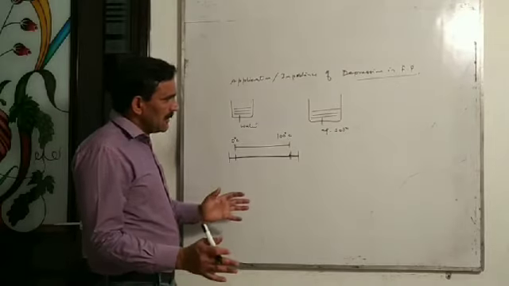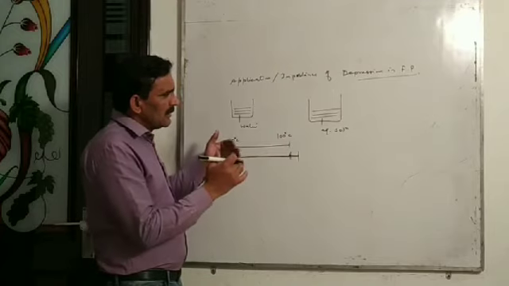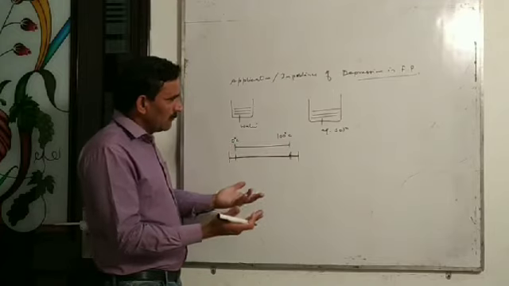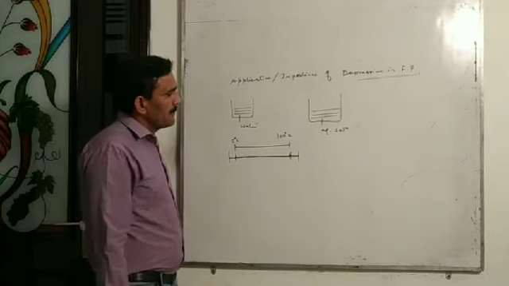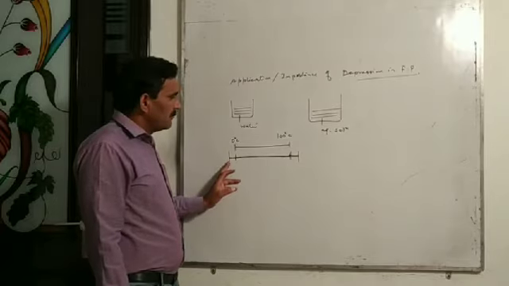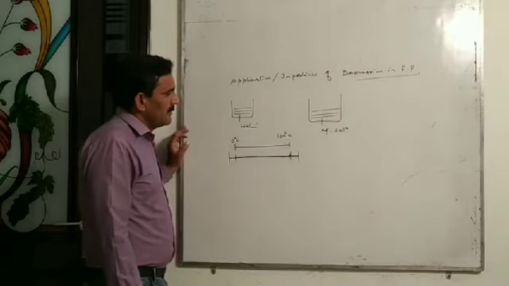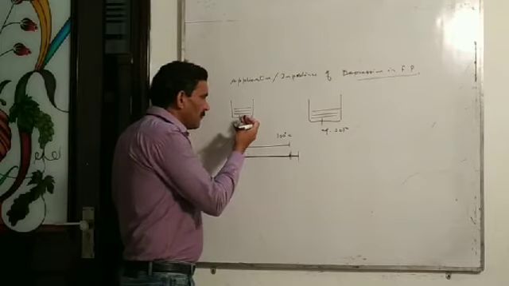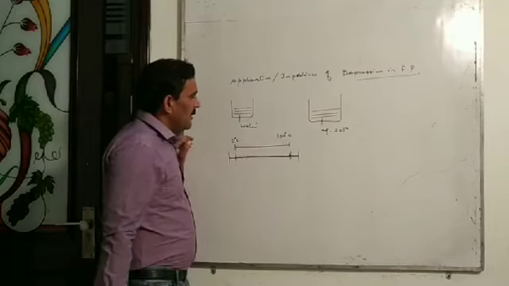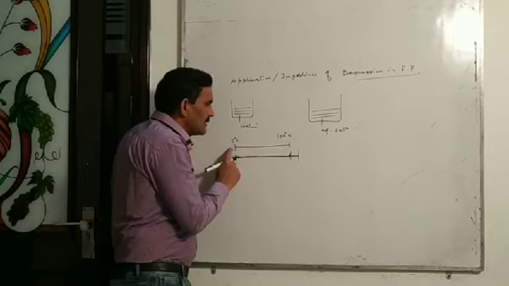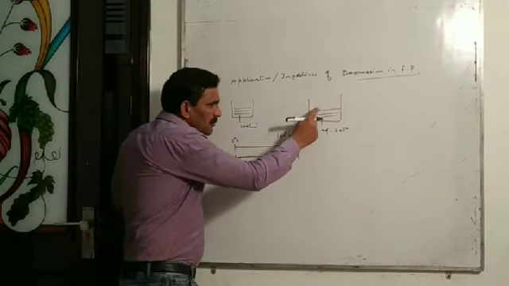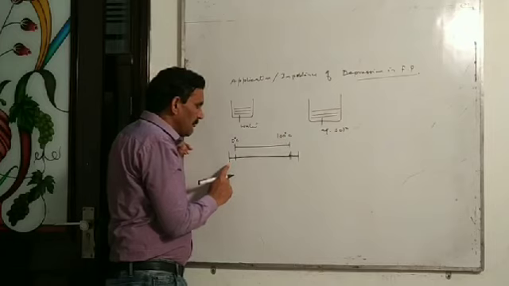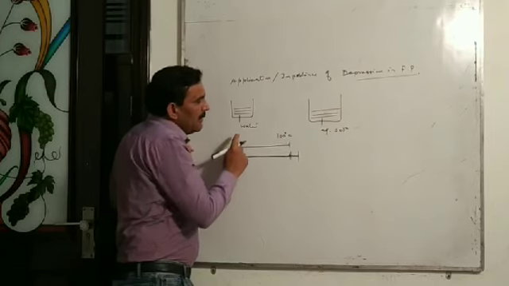So the temperature range in which an aqueous solution containing a non-volatile solute will be more wider than the temperature range in which pure water remain in liquid state. Like pure water freezes at 0 degree Celsius, but this aqueous solution containing non-volatile solute will freeze below 0 degree Celsius.